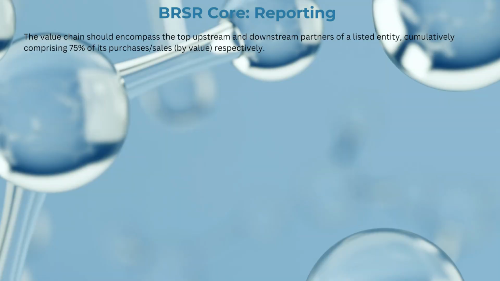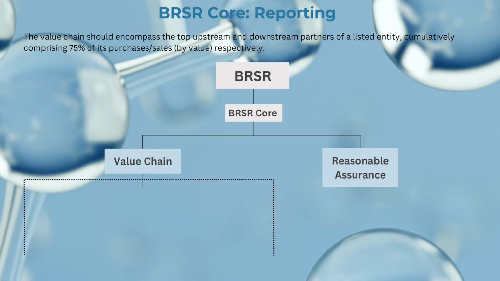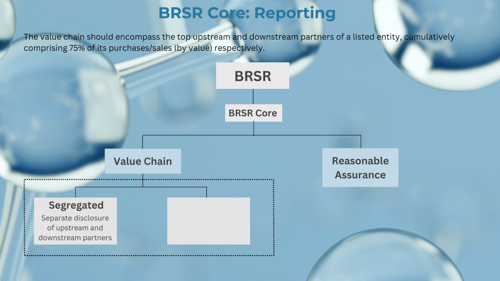So there are a total of 9 principles, and BRSR is further divided into BRSR and BRSR Core. BRSR is annexure 2, which, as I said, has 9 principles, and BRSR Core has a separate value chain. So your suppliers, your distributors, all of them need to follow the business conduct responsibly.